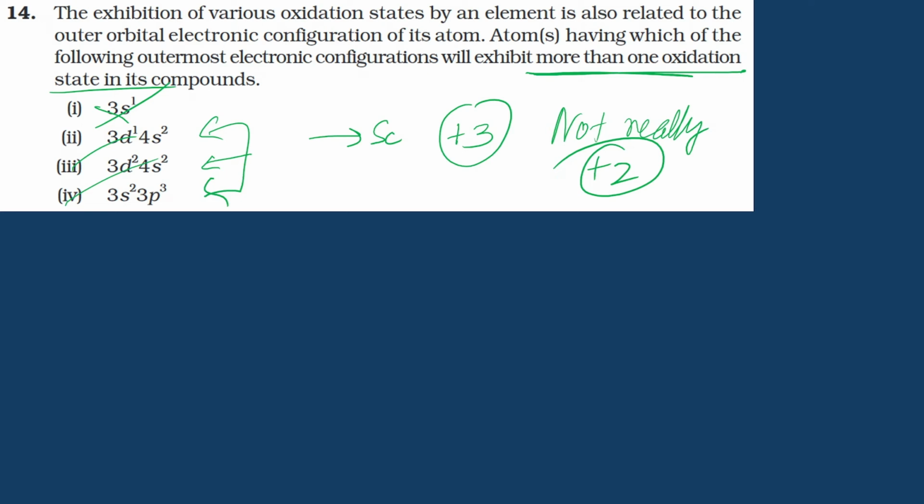Titanium also shows 3d2 4s2, titanium 3s2 3p3. एक मिनट, ये लास्ट वाला क्या है? Let's look at this. तीसरा वाला 3d2 4s2 is all right, right? Titanium can show more than one oxidation state, +3, +4, whatever, +2 भी दिखाता है. So this is all right. +3 is okay. And you'll be more comfortable with this once you've done D block. अगर आपने अभी D block नहीं किया है, if you're in 11th and this seems like यार ये क्या हो रहा है, you'll see D block में है ये.